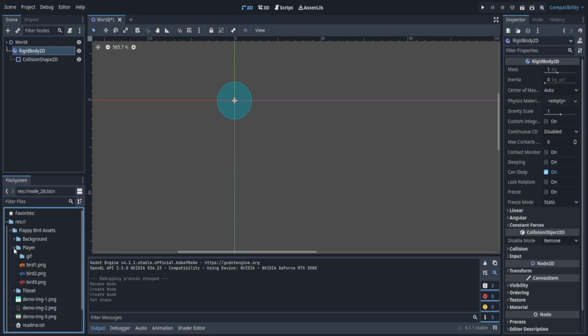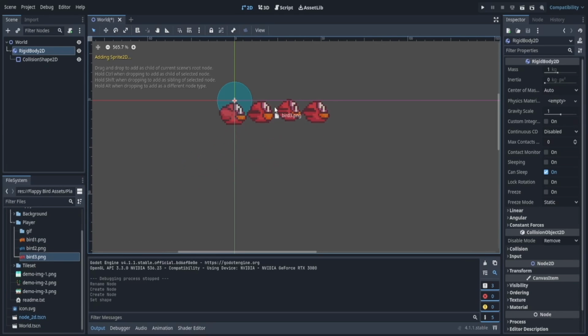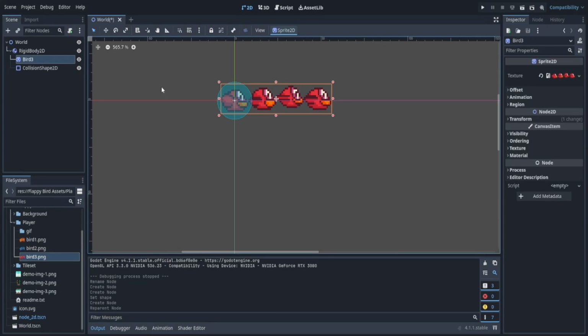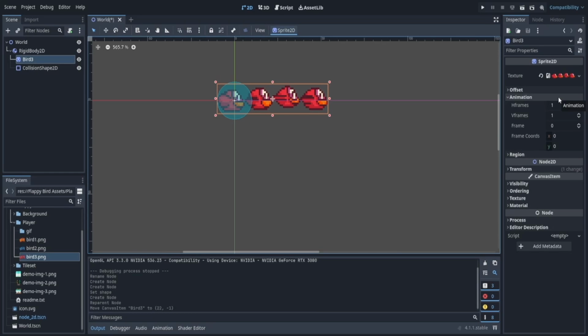So let's go to the left in our files and add our player. So we have 3 birds we can add from. I'm going to add the red one. We can see that it's automatically turned into a sprite. Now in Godot, there are quite a few ways to animate things. So this gives quite a bit of flexibility in how we want to do things.